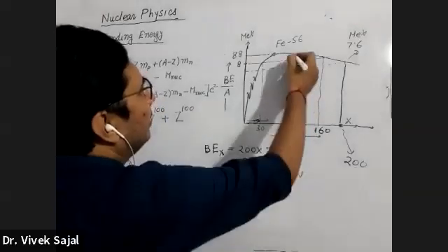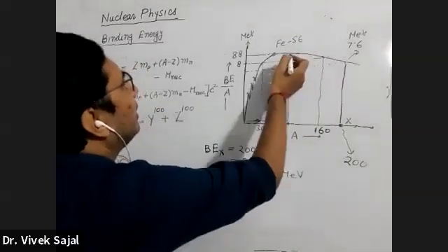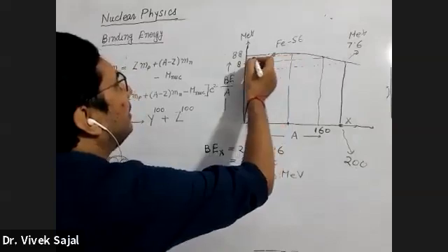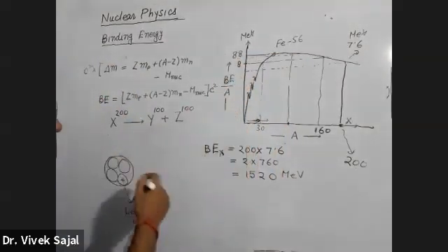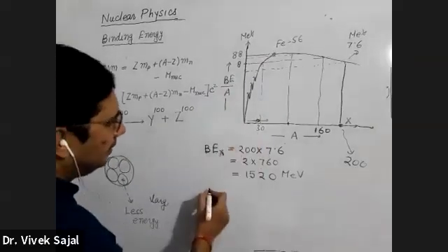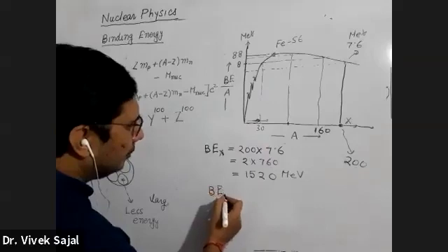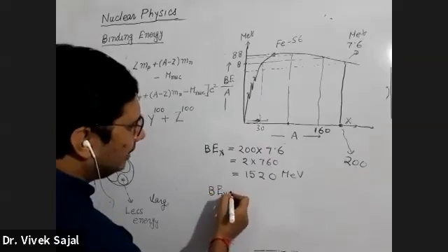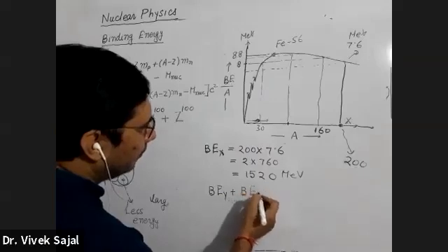If I draw a vertical line and then go here, my binding energy will be somewhere 8.2 or 8.3. So what will be the binding energy of Y plus the binding energy of Z?